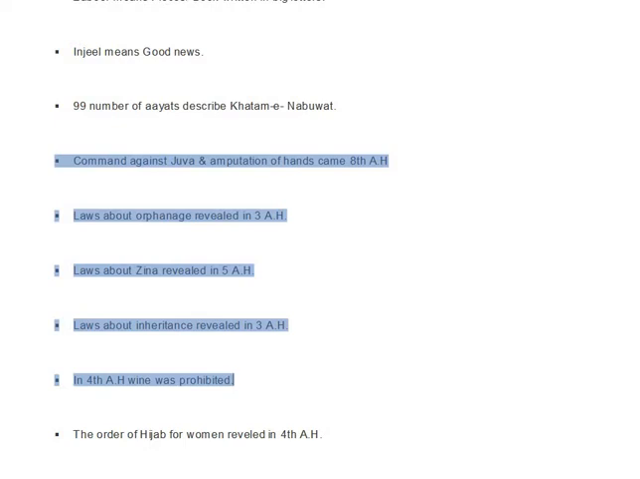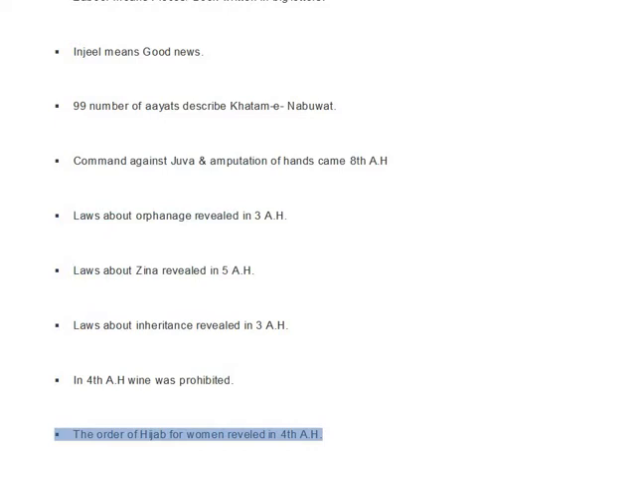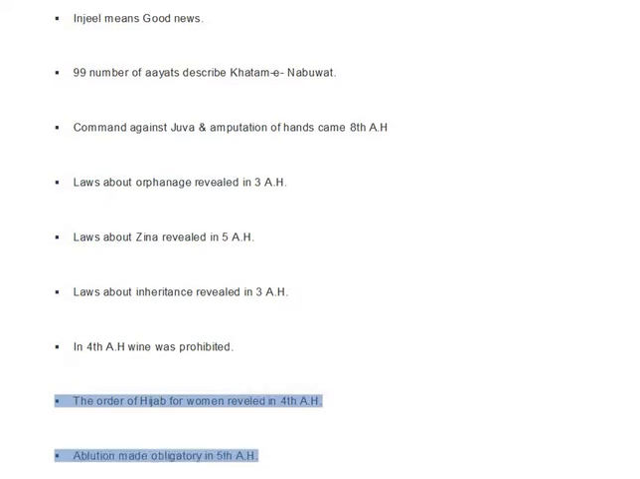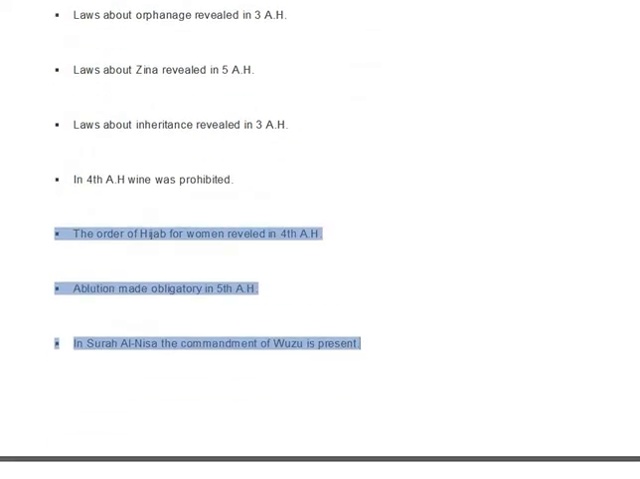Laws about zina were revealed in 5 AH. Laws about inheritance were revealed in 3 AH. Wine was prohibited in 4th AH. The order of hijab for women was revealed in 4th AH. Ablution was made obligatory in 5th AH. In Surah Al-Nisa the commandment of wuzu is present. The procedure of ablution is present in Surah Maida.